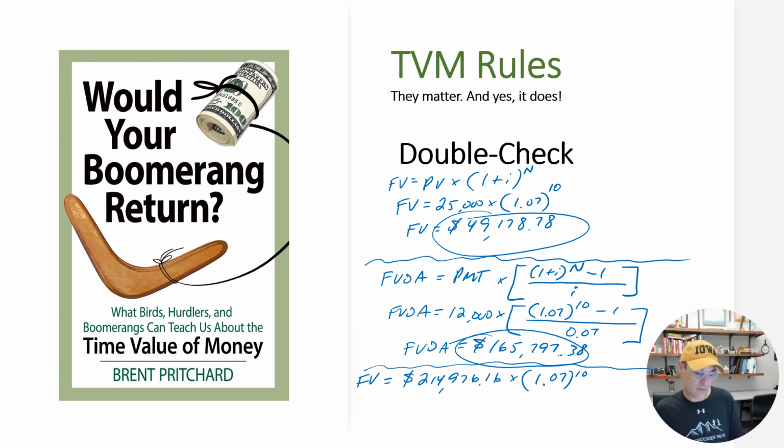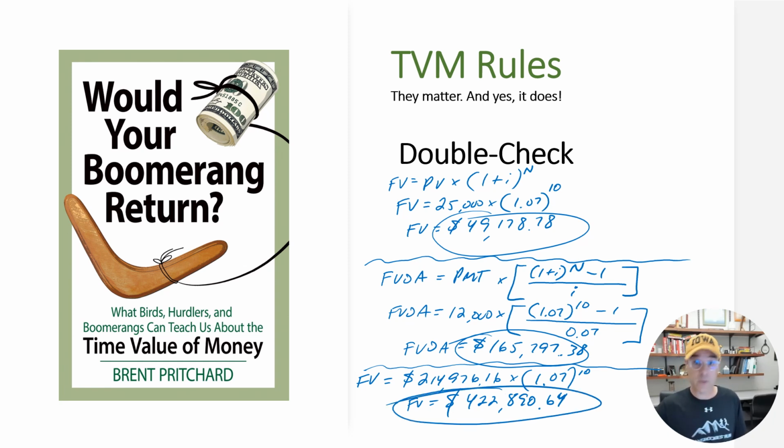Why does the value for uppercase N take a value of 10 here? Well, because we're already at the end of the 10th period, so we want to compound these monies an additional 10 years, and so that's why we raise this 1.07 to the power of 10. And when we solve for future value, we get $422,890.64. So that's a value that we can circle.